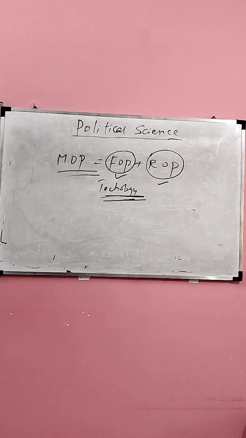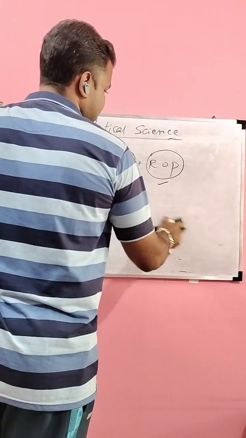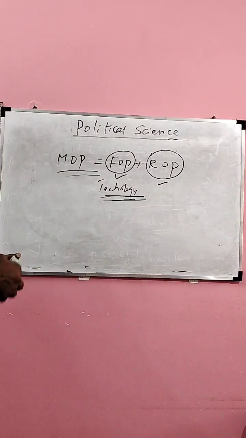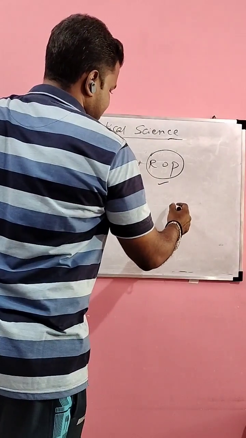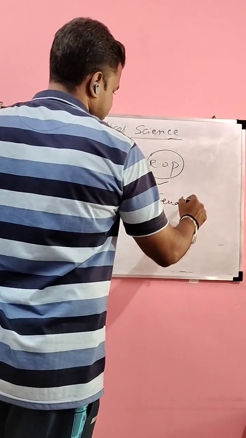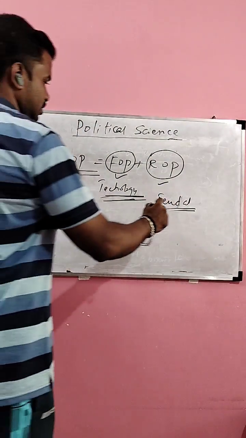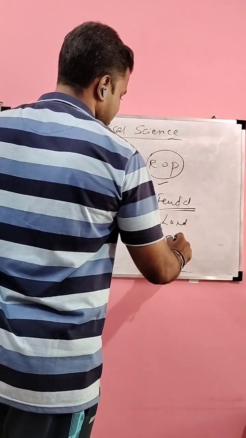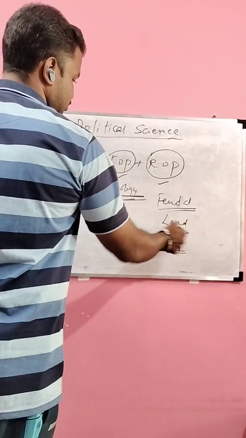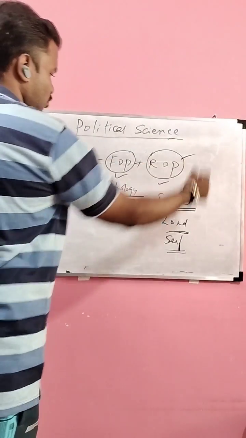Got it? For example, Varna system can be compared to ROP. Caste system in India and the Varna system can be compared with ROP. Let's take the example of the feudal system. In feudal system, the lord and the serf are antagonistic classes. The lord controls the serf. The serf is under the control of the master. Now this is nothing but ROP.